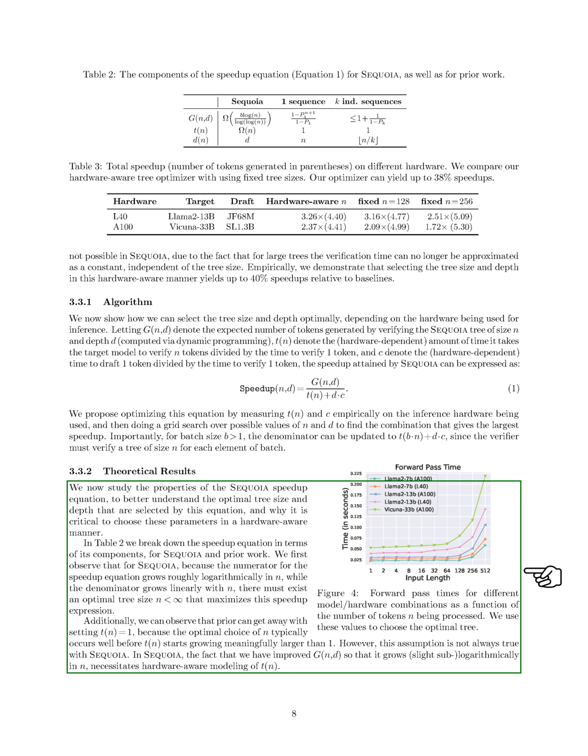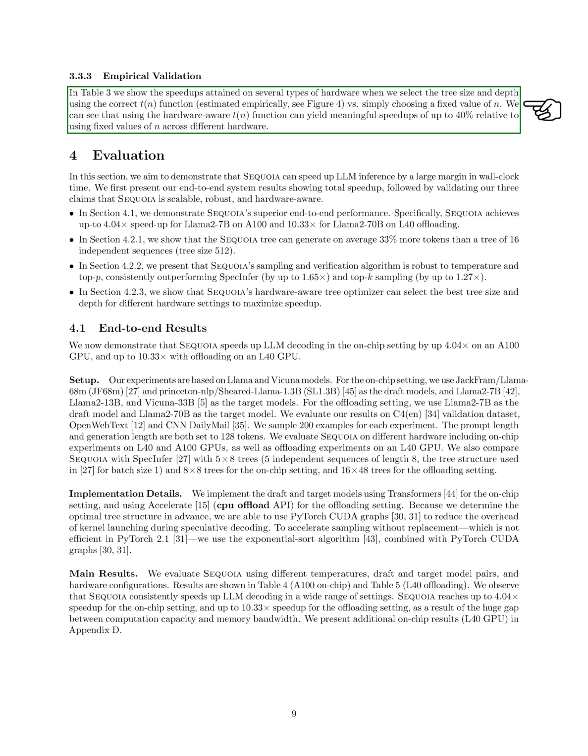Finally, we present empirical validation showing the speedups achieved on various types of hardware when selecting the tree size and depth based on the correct time function, as opposed to choosing a fixed tree size. Our findings indicate that using a hardware-aware approach to select these parameters can result in significant speedups, up to 40%, compared to using fixed values across different hardware setups.